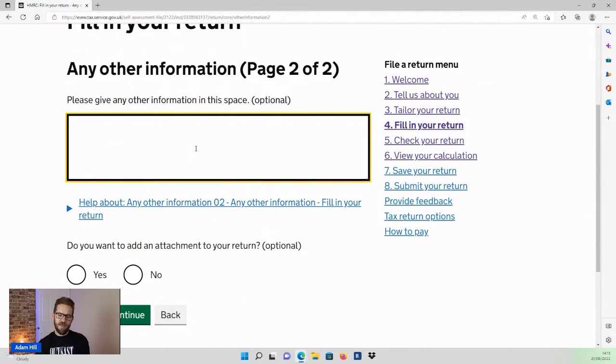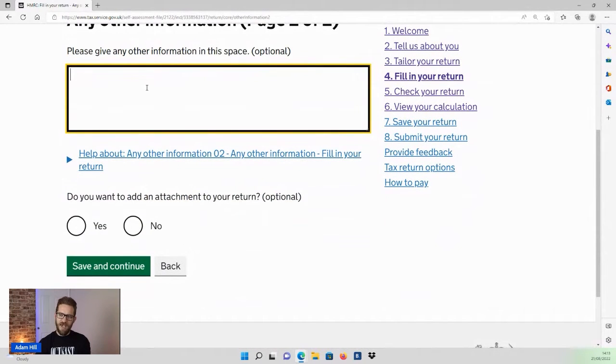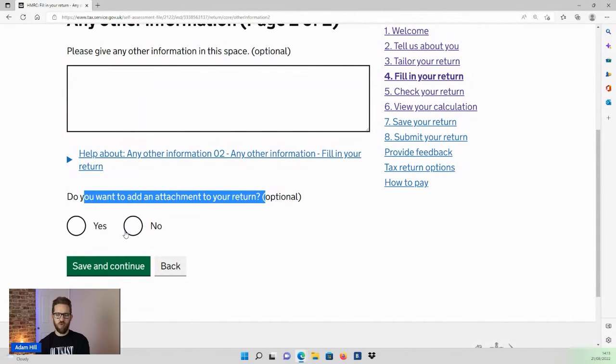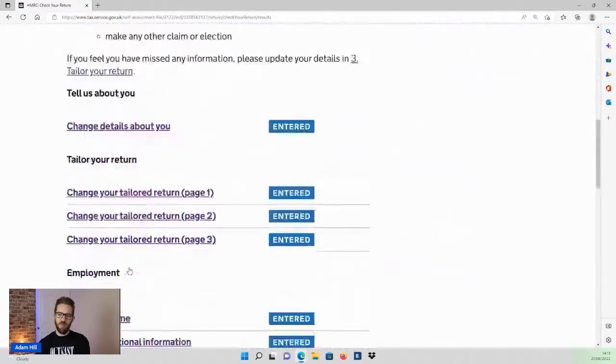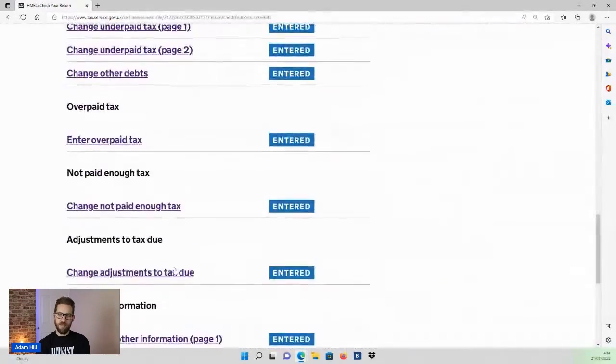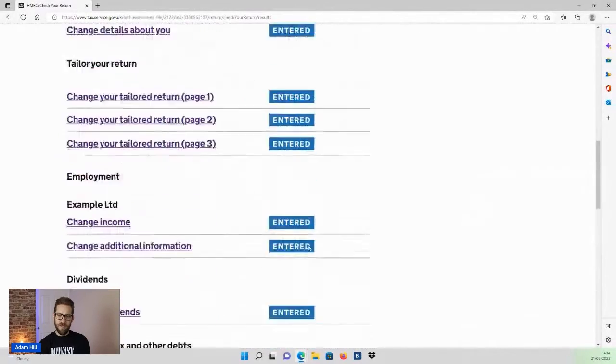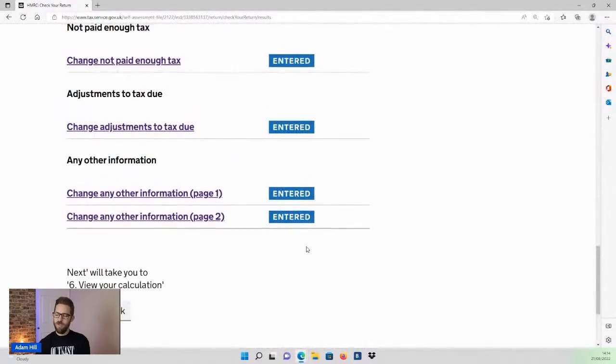More white space to provide additional detail. Again, if it's a straightforward return and you're just providing the basic numbers, you won't normally need to provide any additional details. You can attach workings and additional documents, but again, if you're just talking about dividend income and salary, you don't need to provide workings of that. And then you can see that we've completed the return. We now look through this and everything is ticked blue here, entered, entered, entered. Anything in gray, you would actually need to go back and complete those sections.